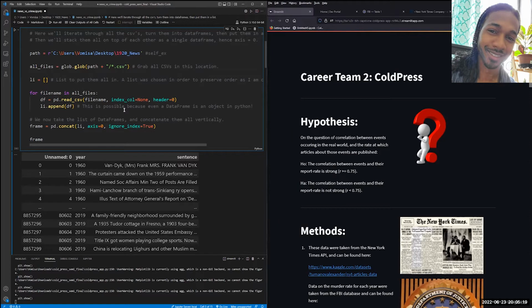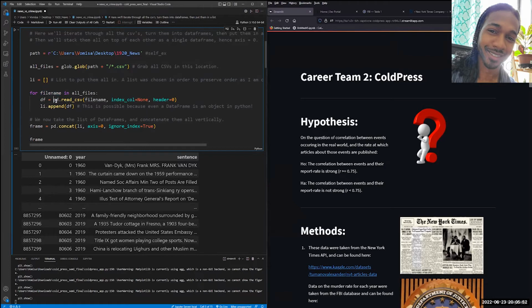And how do we get all these CSVs into Python? How do we actually work with these? So I used the glob library, which does what it sounds like: it grabs all files of a certain type that you give it in a folder, and it will do this in order. And so I told it to go to this location, get all the CSVs and turn them into a glob object. The glob object is an iterable, and so you're able to go through it the same way you would a list, dictionary, or any other iterable.